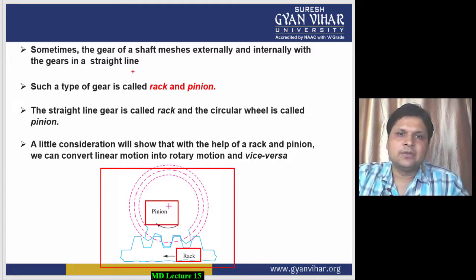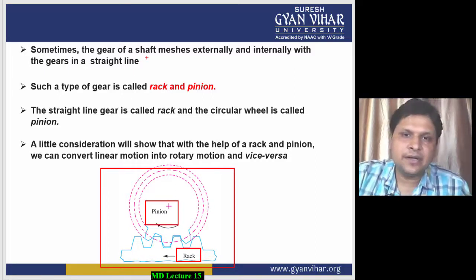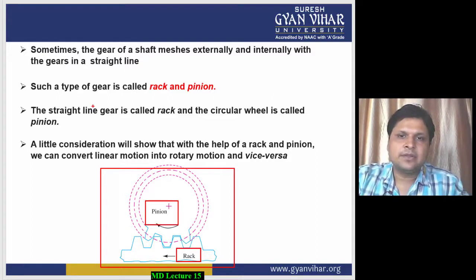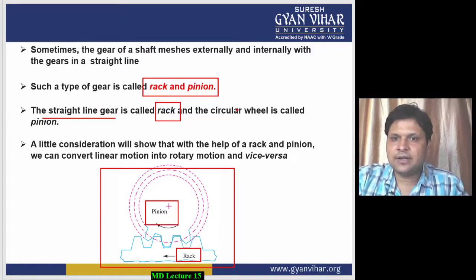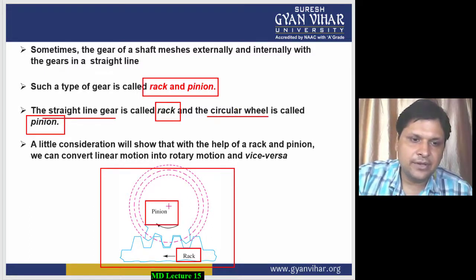The gears of the shaft mesh externally and internally with the gears in a straight line. Such types of gears are known as rack and pinion gears. The straight line gear is called a rack, and the circular one is known as the pinion gear.